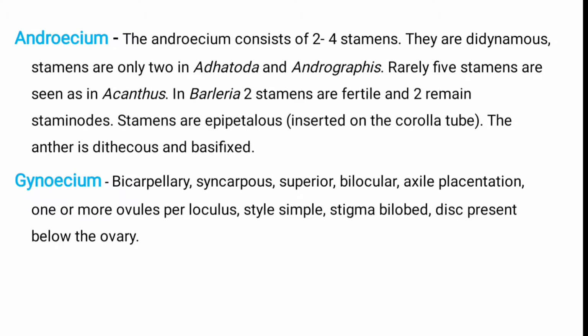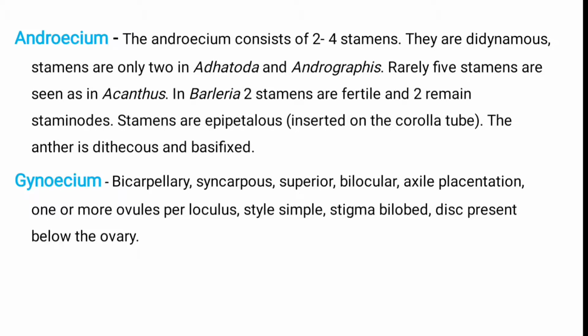Then we discuss the androecium. The androecium consists of two to four stamens. They are didynamous. Stamens are only two in Adhatoda and Andrographis. There are rarely five stamens in this family. In Barleria, two stamens are fertile and two are staminodes. And the stamens are epipetalous, meaning they are attached to the corolla tube, and the anther is dithecous and basifixed.